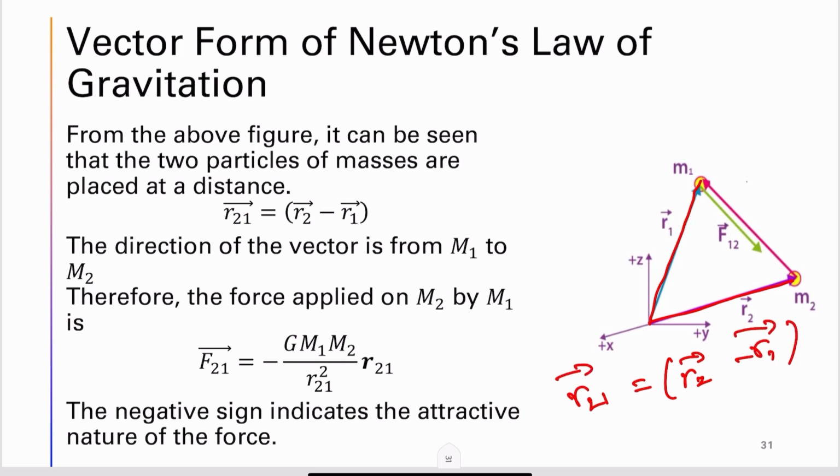Similarly, this vector is in the direction from M1 to M2.